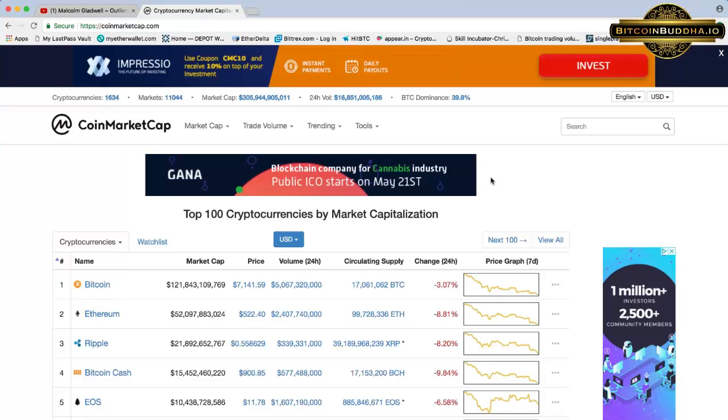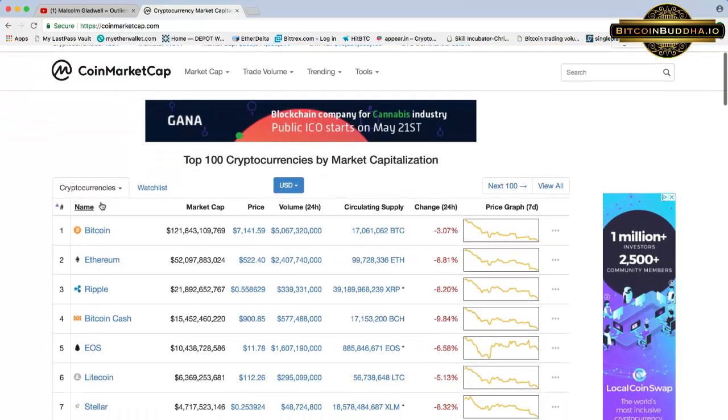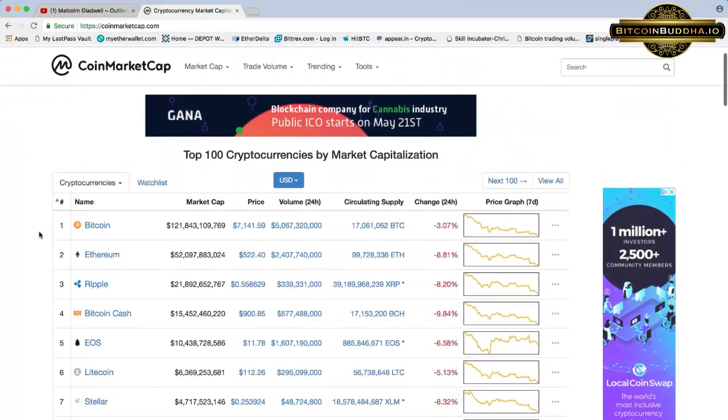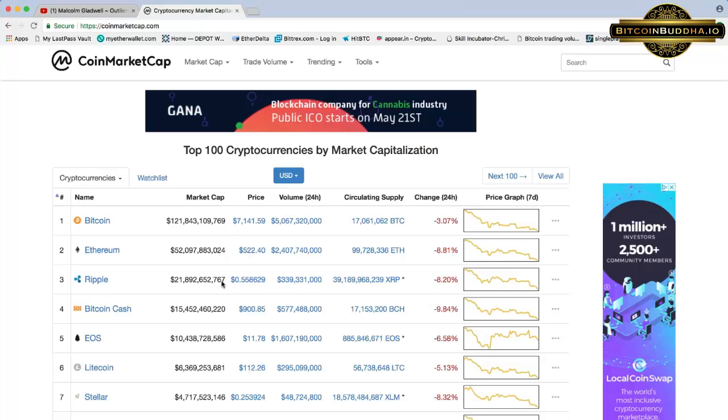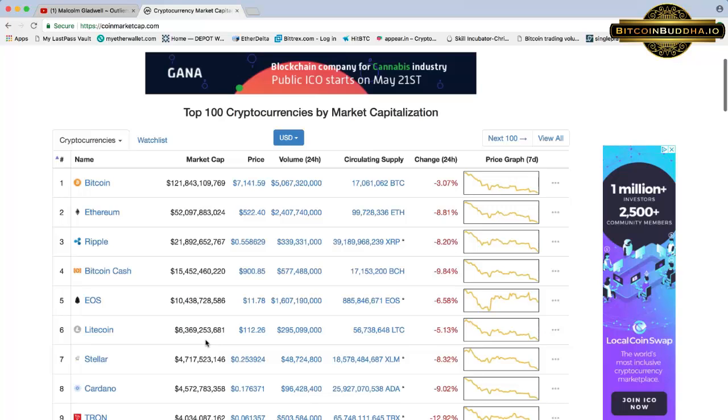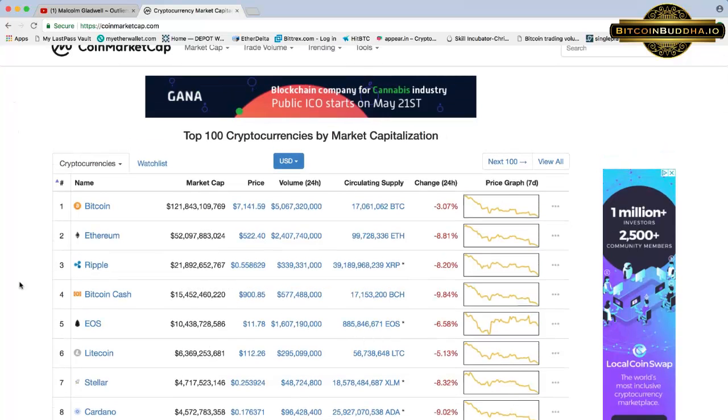As you see here on my screen, I'm on CoinMarketCap.com, and for some of you who are not too familiar with CoinMarketCap.com, I just wanted to show you how I use the site. Some really cool tools you can check out. Basically, you would come to this site to check the prices in real time for each project, and it's not necessarily chronological order, but more so in market cap order, in terms of size of market cap going down. So as you can see, Bitcoin is number one, and so on and so forth.